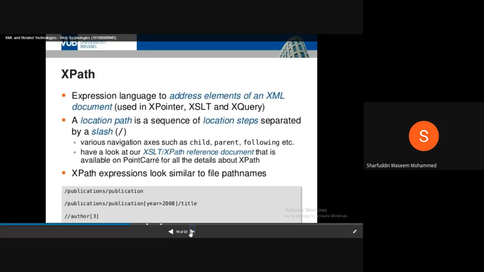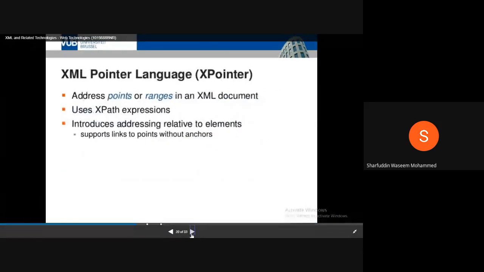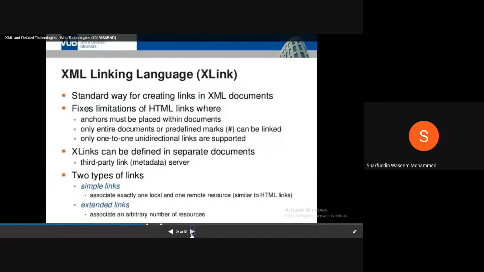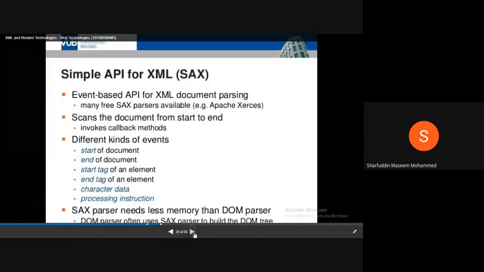Now, what is XPath? Similarly, you can see the whole theoretical aspect of what XPointer is and all these things. You refer to this and try to write notes. Today I'm not going to discuss all these things because this is a theoretical aspect. You can learn from this PPT.